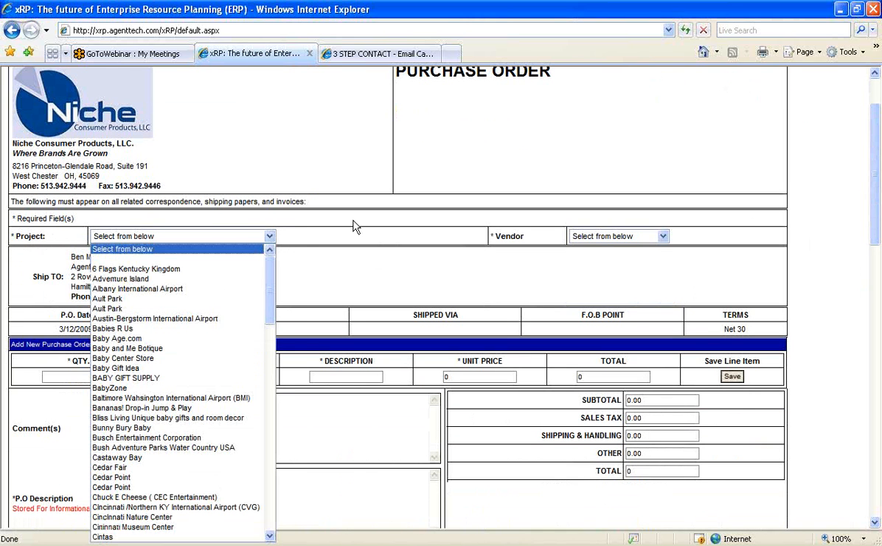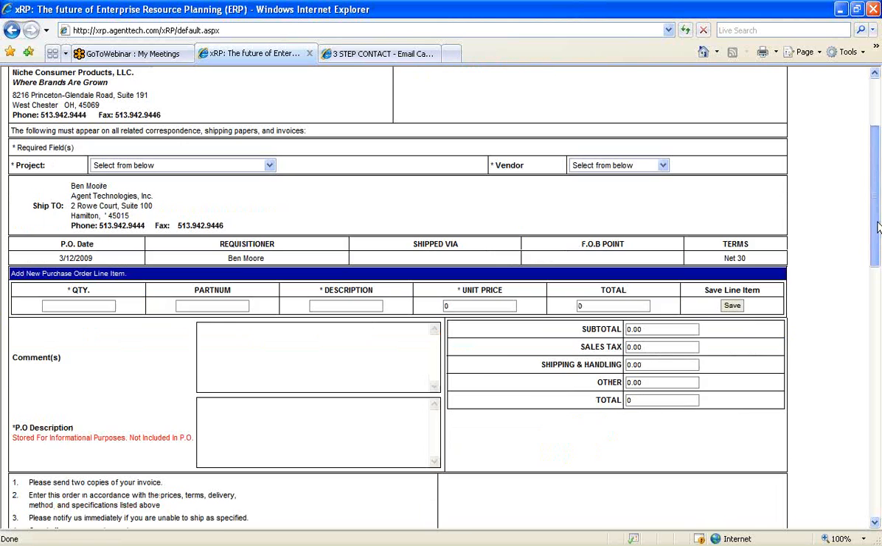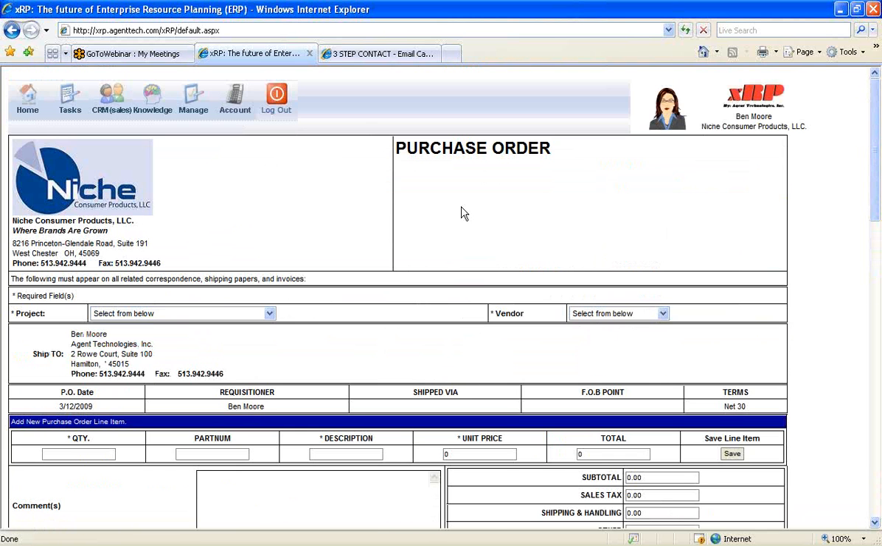So you can choose which project it is associated with, which vendor it's from, and enter the different line items for that. And then the xRP system will create a purchase order using the logo for your company. Since this one is for niche, it's going to use a niche logo and the niche information on that PDF. And so now you have a PDF purchase order that you can fax, email, or send to your vendors.